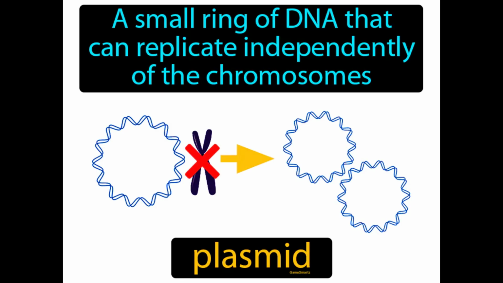A small ring of DNA that can replicate independently of the chromosomes. Plasmid. A plasmid is a tiny circular piece of DNA found in bacteria that can copy itself and often carries useful genes, like those for antibiotic resistance.